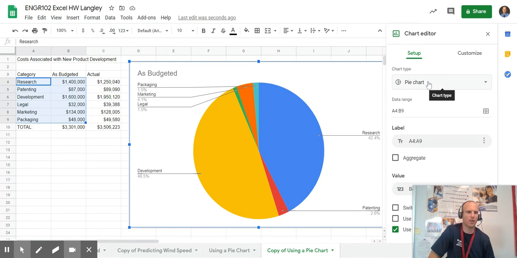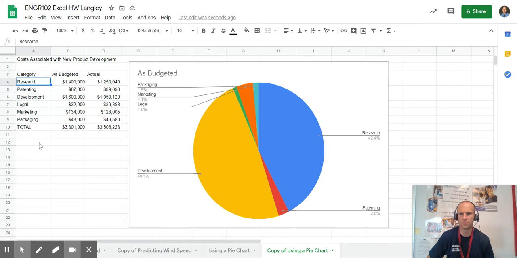You could also use the 3D pie chart if you want, but just make sure that you have a pie chart that gets these labels on there because you want to show that for the data. And last but not least, we're going to do the other chart. If I click out, it's automatically going to close that window.